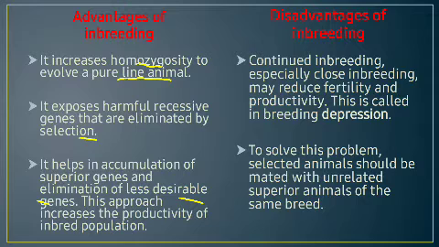And after this approach there will be an increase in the productivity of the inbred populations. Okay, but there are disadvantages of inbreeding. So that is, if continued inbreeding occurs, if close inbreeding occurs, then this may reduce the fertility and productivity.